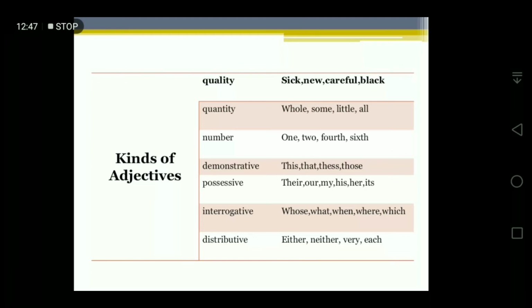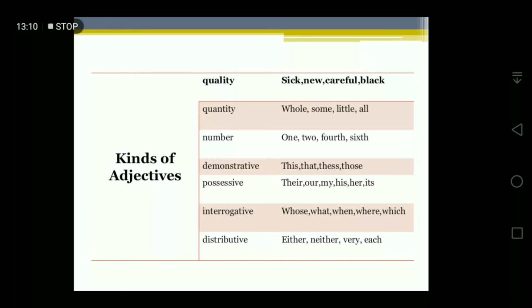And demonstrative: this, that are used with a singular noun. These, those are used with a plural noun. This and that: this is used if a thing is near to you, like this is my bottle, that is your bag.